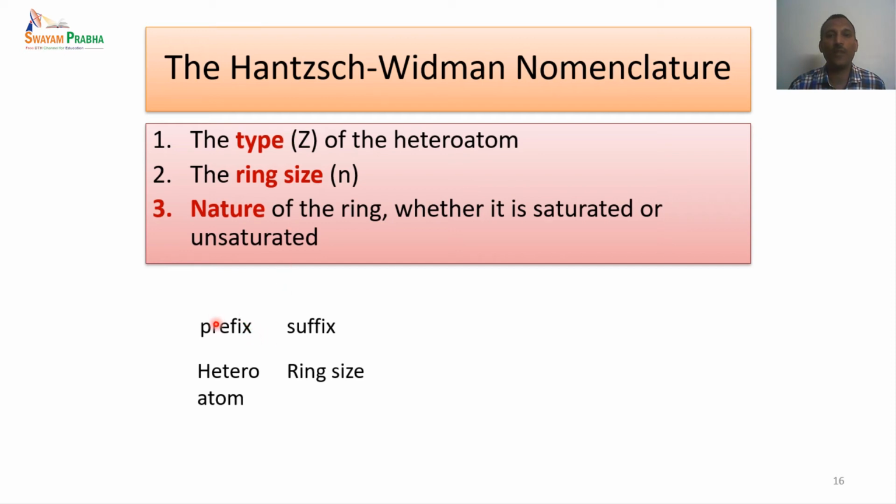And when we give the name, in the case of aliphatic compounds and aromatic compounds, we also have something called the ending name or the parent chain name. That is always the suffix. The same way, in the case of heterocyclic compounds, the ring size is given in the form of suffix, and whatever heteroatom is present is given in the form of prefix. So the type of the heteroatom and the ring size. The first one is the prefix, the second one is the suffix. If you remember that, it becomes easy to give the nomenclature for heterocyclic systems.